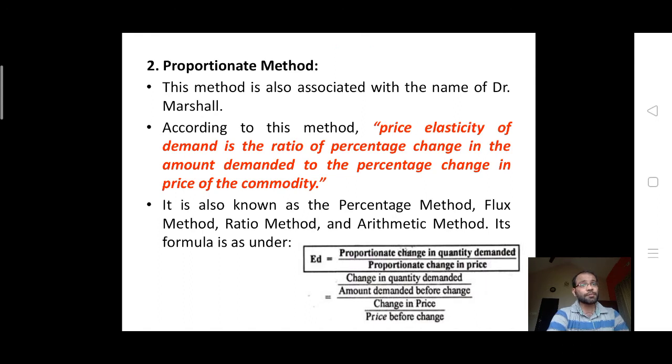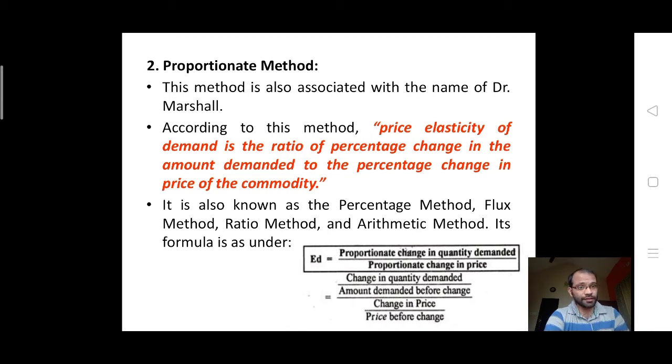The second one is the proportionate method. This method is also associated with the name of Dr. Marshall. According to this method, price elasticity of demand is the ratio of the percentage change in the quantity demanded to the percentage change in the price of the commodity. It is also known as the percentage method, flux method, ratio method, and arithmetic method too.